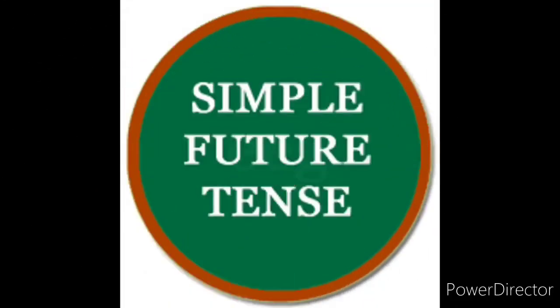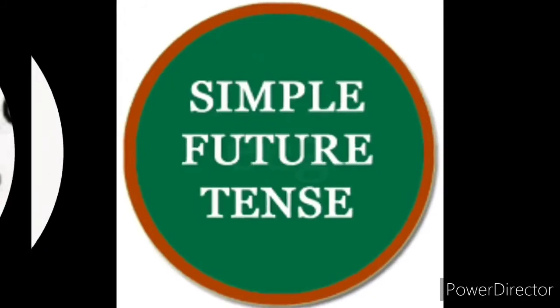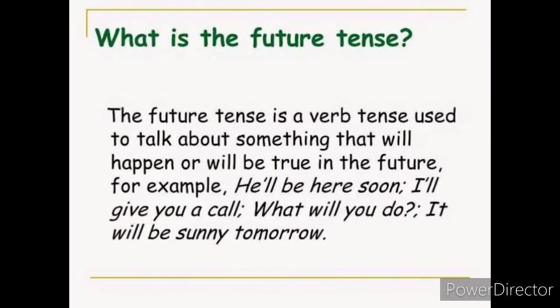Let's see about the simple future tense in detail now. What is future tense? The future tense is a verb tense used to talk about something that will happen or will be true in the future. For example, he'll be here soon. I'll give you a call. What will you do? It will be sunny tomorrow. So, a simple future tense is a verb tense that is used to talk about something that will happen in the future.